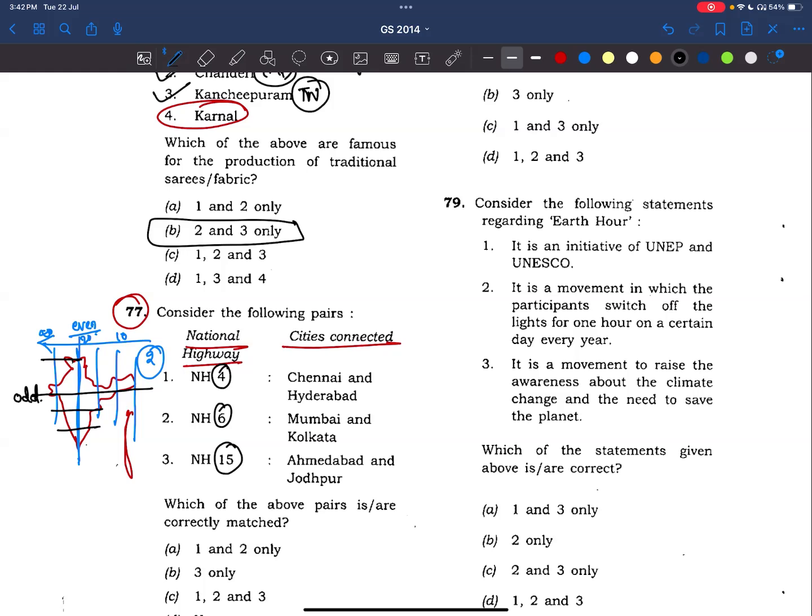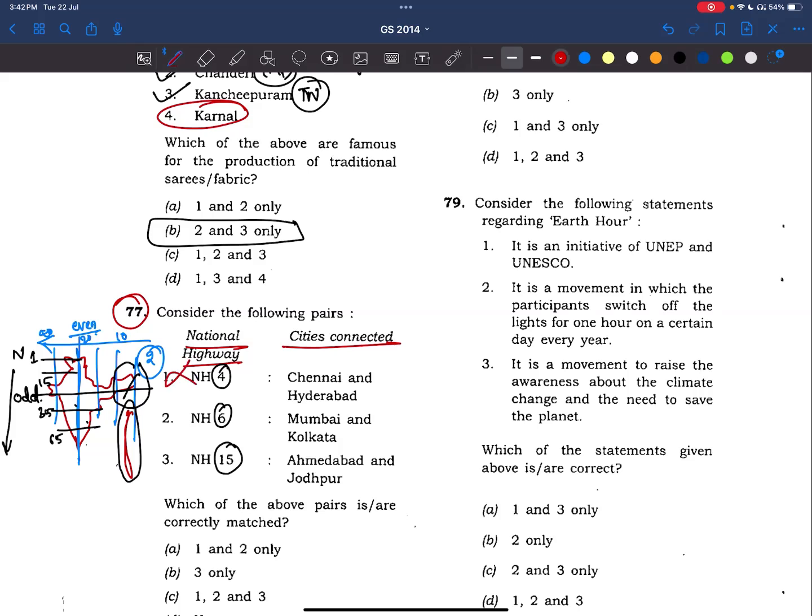And these odd numbers increase from north to south. North to south. If it is National Highway 1 here, it will be some 15, 35, 65 like that. Now see, National Highway 4, Chennai and Hyderabad. Hyderabad is here, Chennai is here. That means, see here, there are many national highways in Andaman Nicobar and Northeast regions. So definitely this will not be the answer.